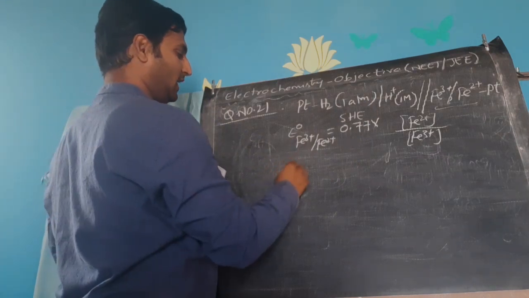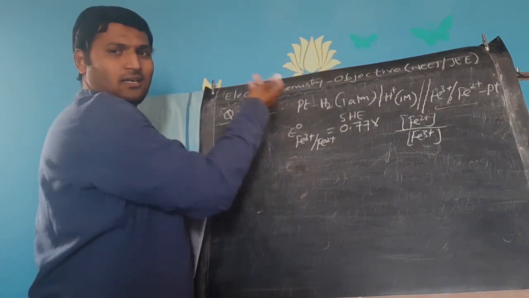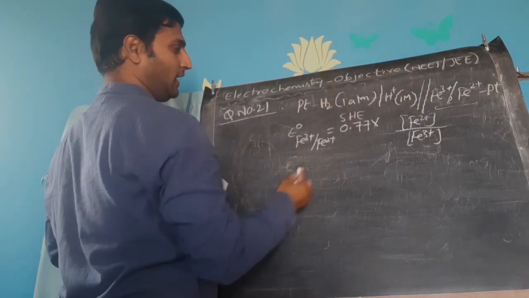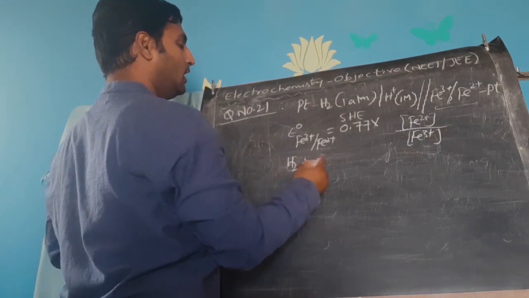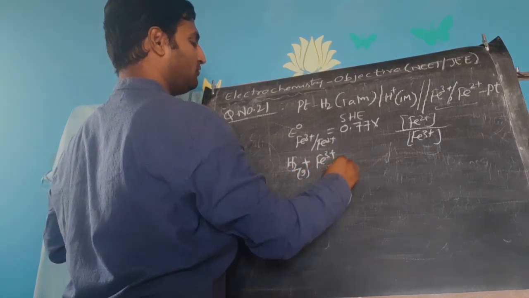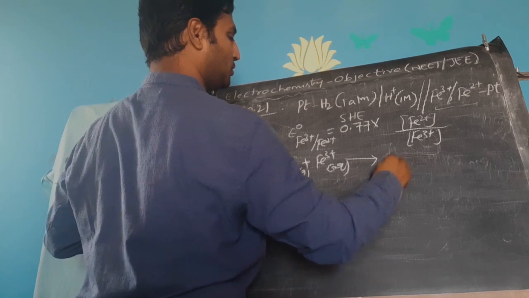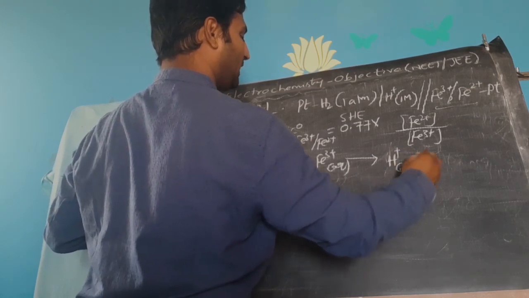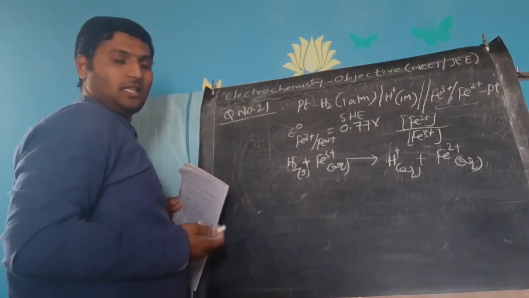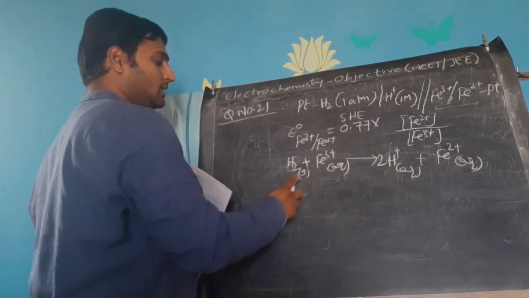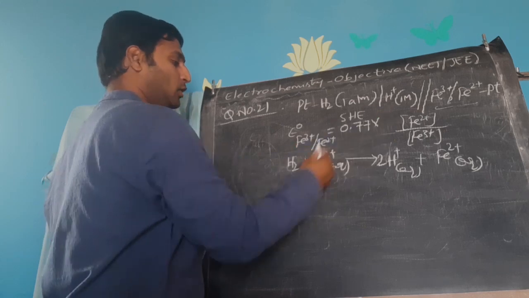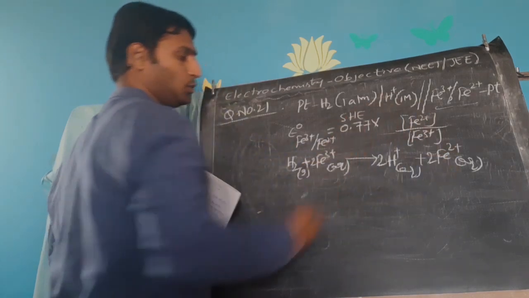So if you want E naught cell, first let me write the cell reaction. Hydrogen is undergoing oxidation, ferric ion is undergoing reduction. So H2 gas plus aqueous ferric solution giving rise to aqueous H plus and aqueous ferrous. This will be the reaction and I should be balancing it. To balance the electrons, I should put 2 here and 2 here.